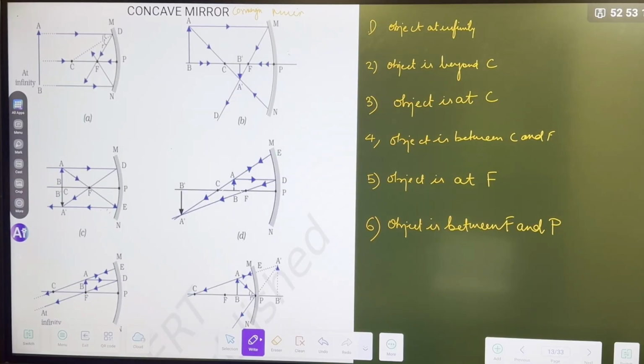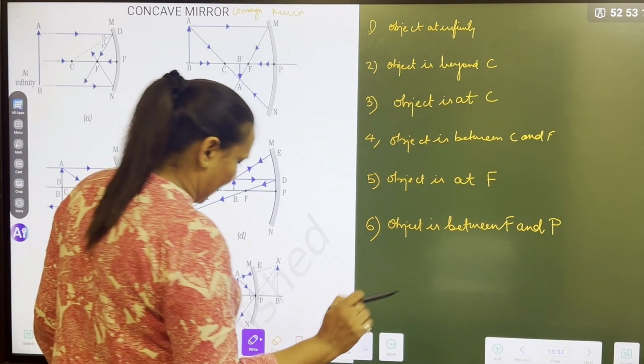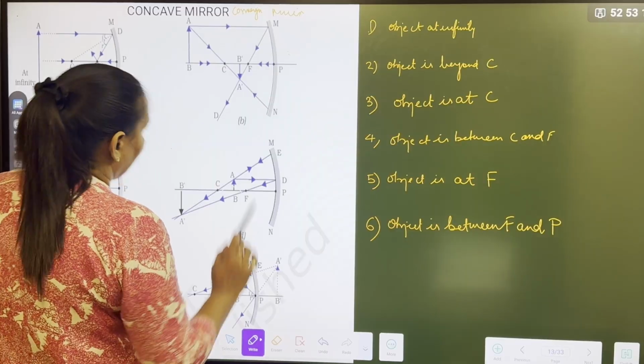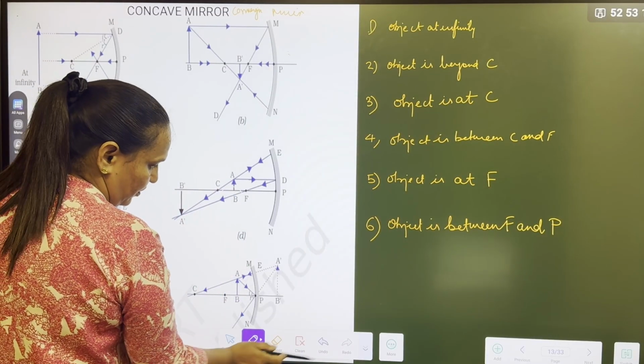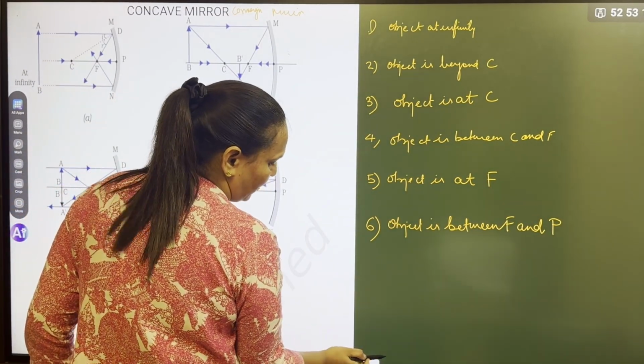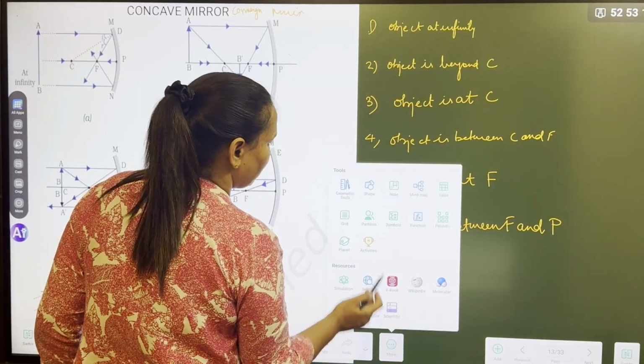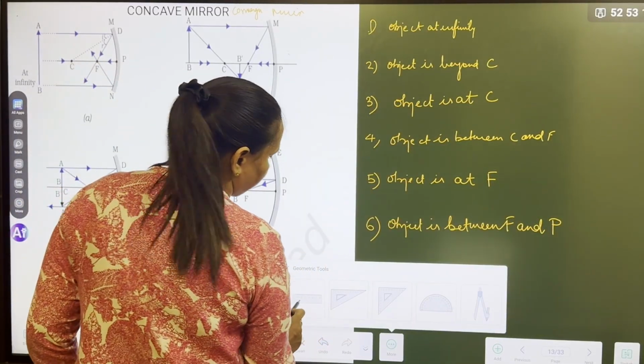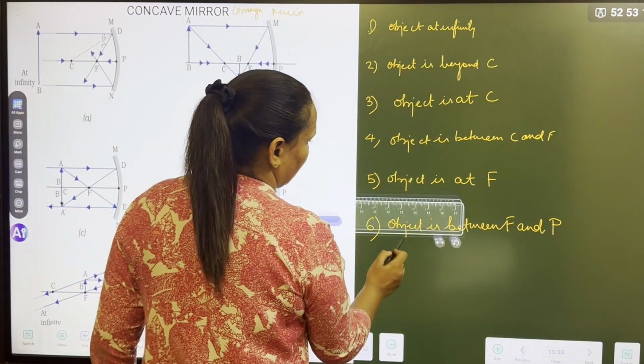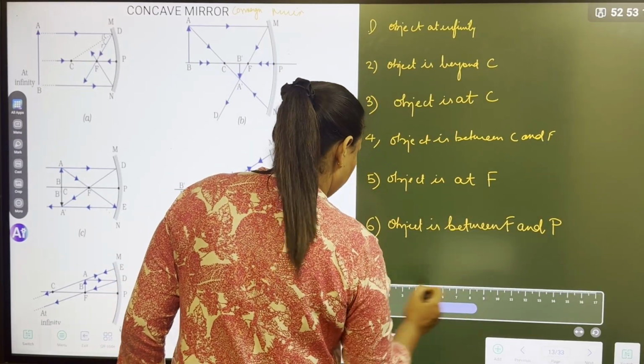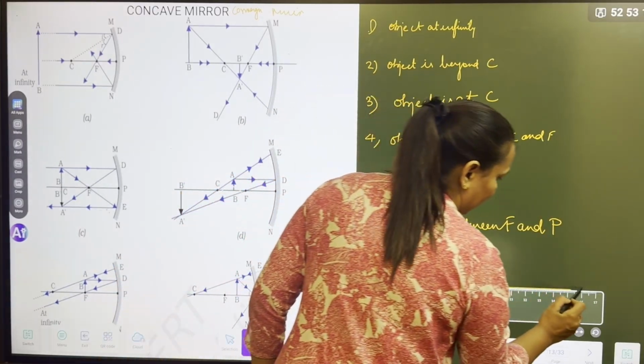So what is the best way to draw the diagram? I will tell you how to draw the skeleton diagram. Skeleton means the basic outline, then you can put the positions. See, first take a scale, right? Draw a full 15 centimeter line along the scale.